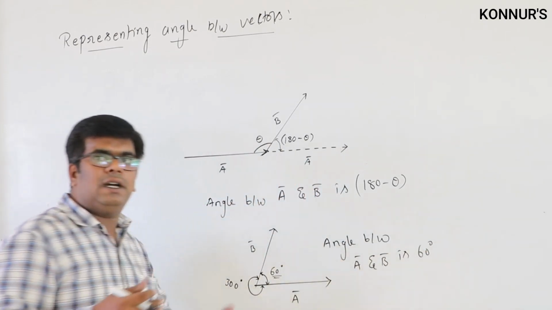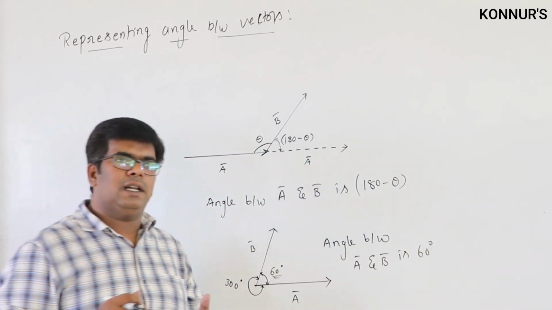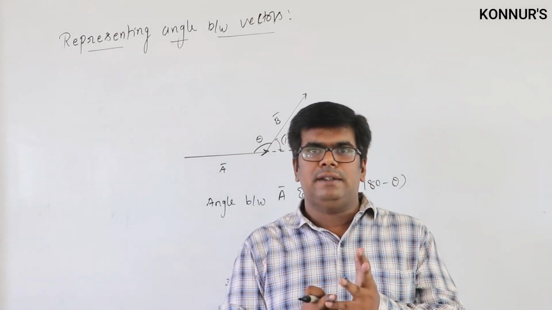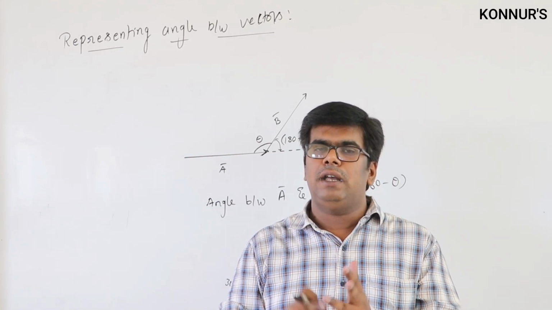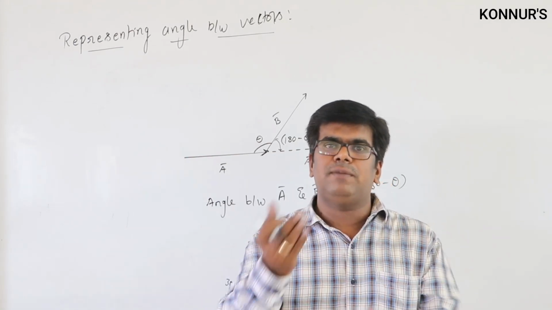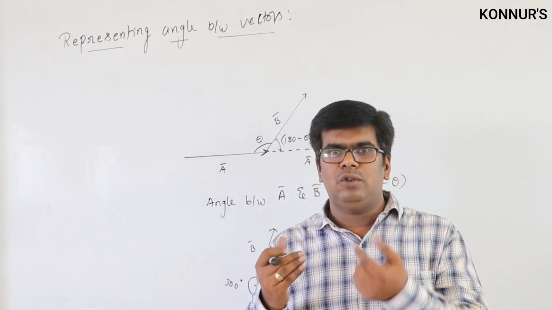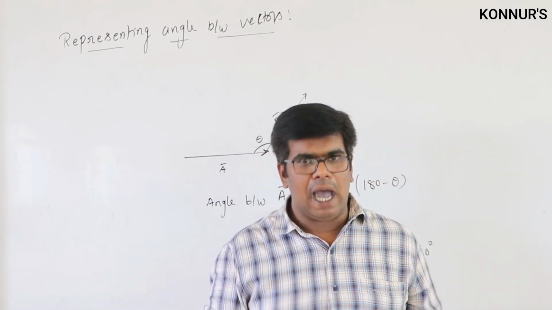So to represent the angle, one thing you have to understand is that whenever you are representing the angle, both the tails should be at the same point. If they are not at the same point, we have to displace the vector parallel to itself and arrange the tails at the same point. Then we have to represent the angle.